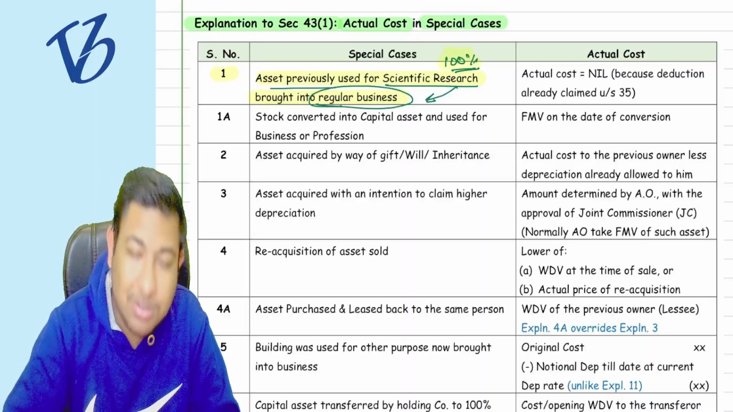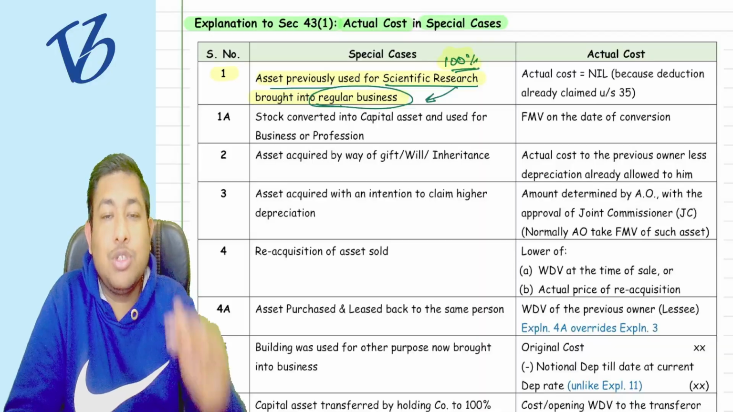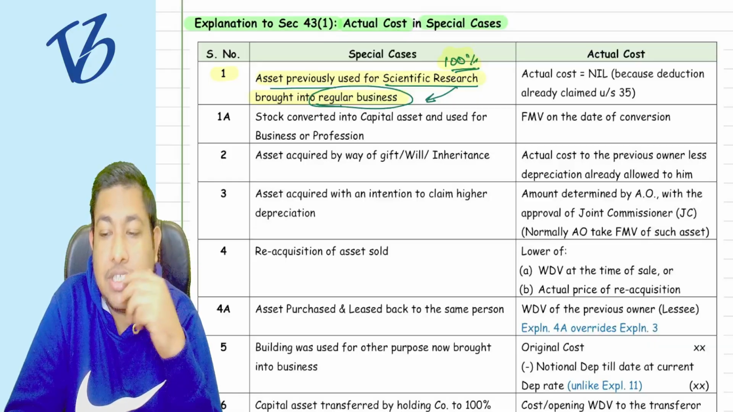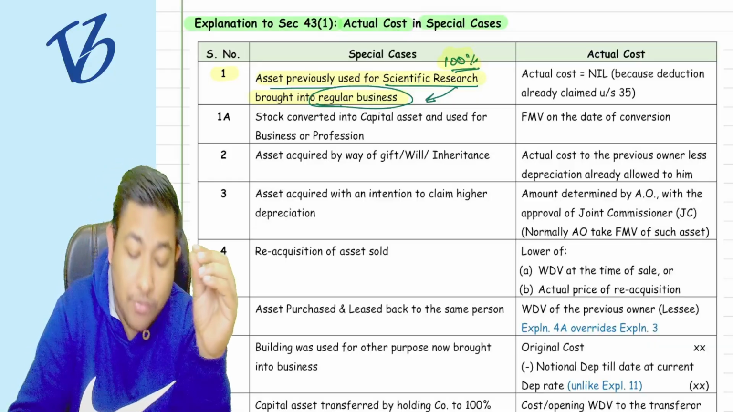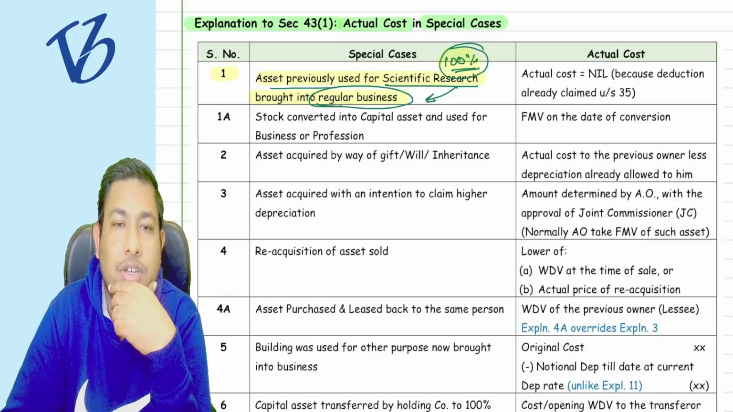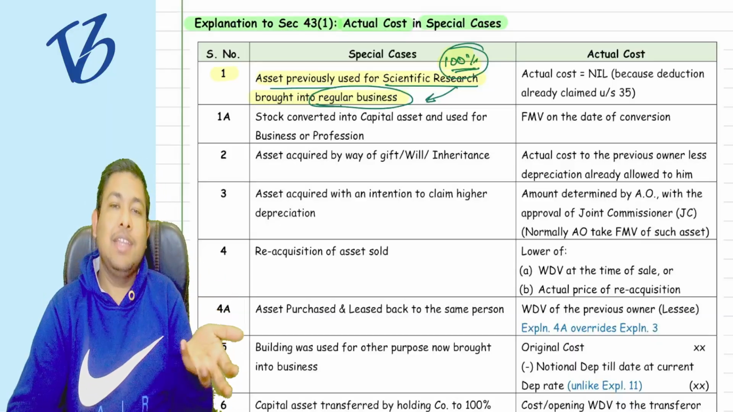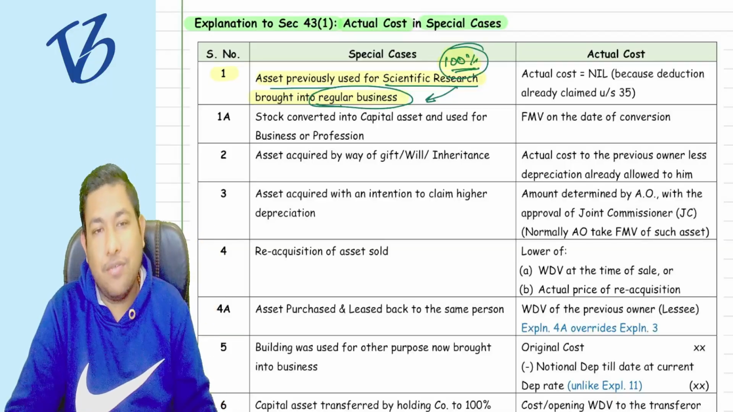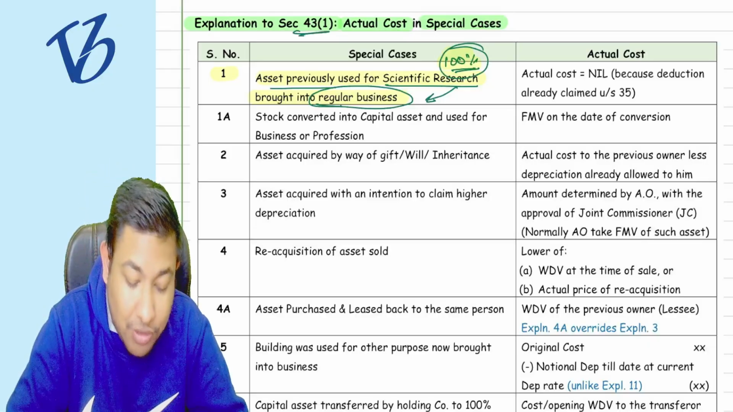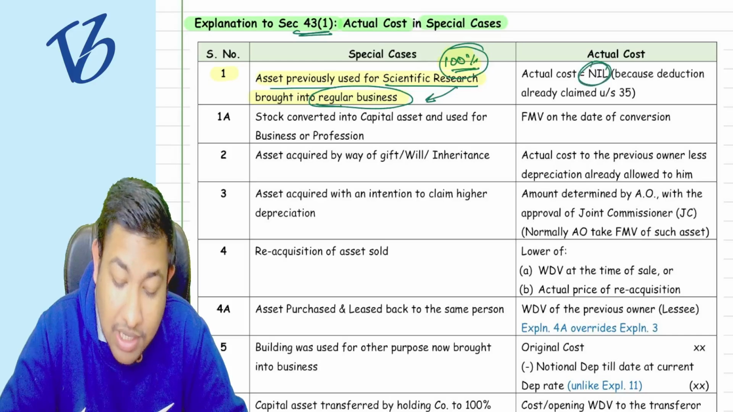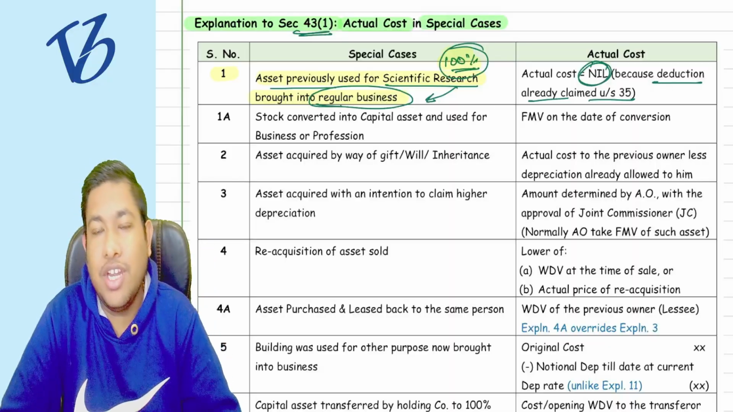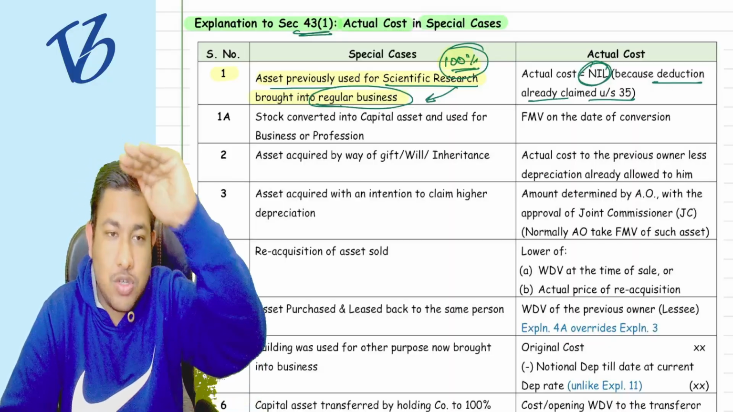No, the cost will now be zero, because you have already claimed all the depreciation. You have already taken 100% of the deduction of that asset. Now the asset value is zero. If you bring that asset into the regular business as well, you will not get any depreciation, because your actual cost is going to be nil as per section 43(1). The actual cost is nil because the whole deduction has already been claimed under section 35. Understood?